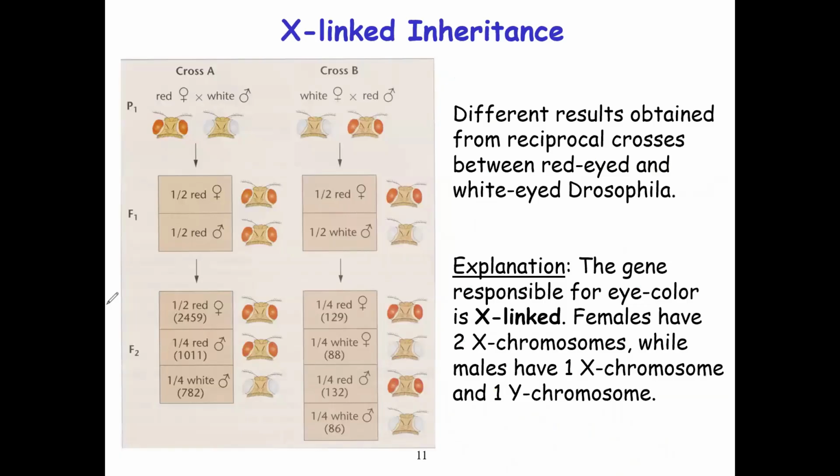So now the next thing is X-linked inheritance. Different results are obtained from reciprocal crosses between a red-eyed and a white-eyed Drosophila. Assuming you have a red-eyed and a white-eyed Drosophila, and you also have a white-eyed and a red-eyed Drosophila. After crossing, according to the first law of inheritance, each of these gene-bearing gametes will be segregated and then cross with the partner.